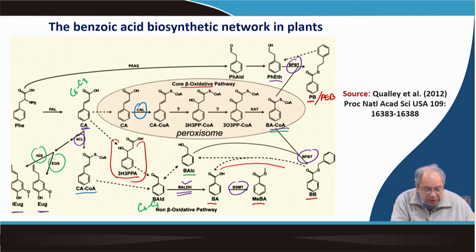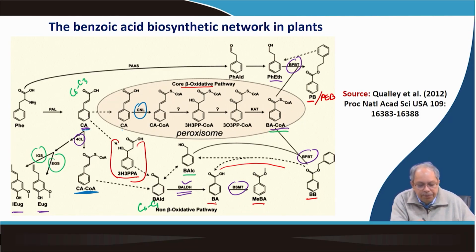This is basically cinnamoyl CoA, not coumaroyl, because cinnamoyl CoA straight away forms benzaldehyde, not coumaroyl. Coumaroyl CoA will form 4-hydroxybenzaldehyde. So, this is cinnamic acid, this is cinnamoyl CoA.